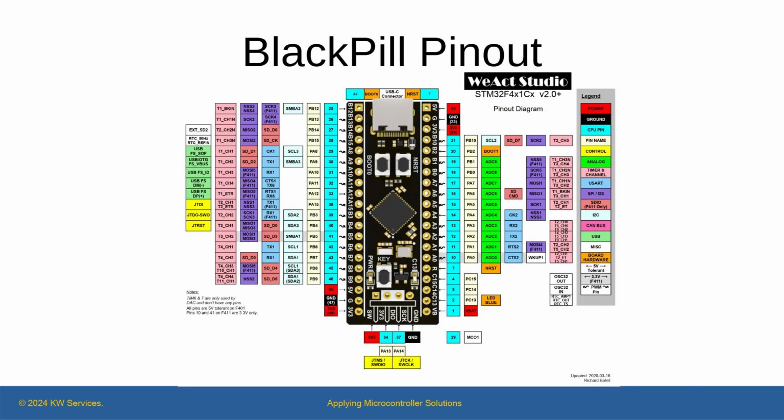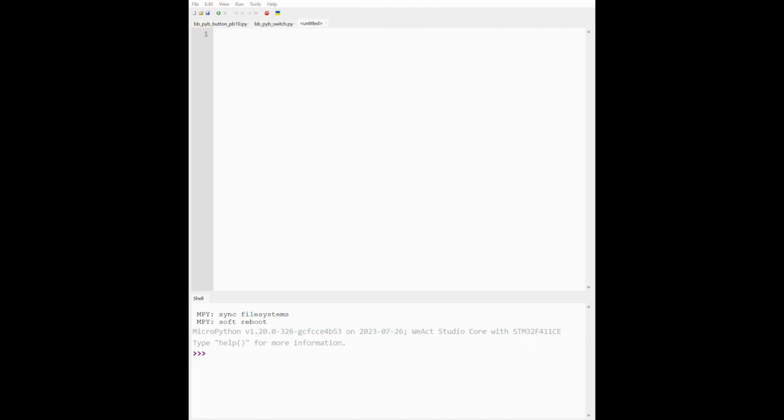Looking at the Black Pill pin layout, we can define any pin for a button. Let's choose PB10 as it's easy to find. It's the top right-hand pin on the board. Looking at the code, let's open the bb_pyb_button_PB10 file.